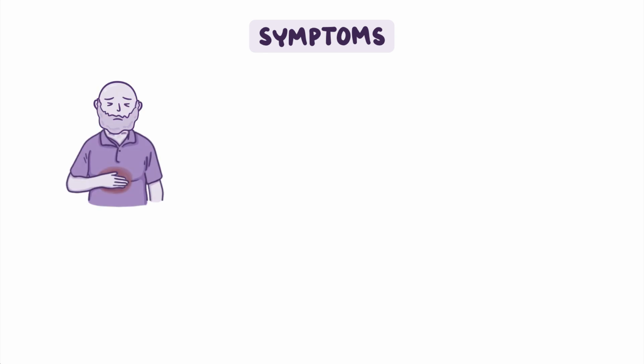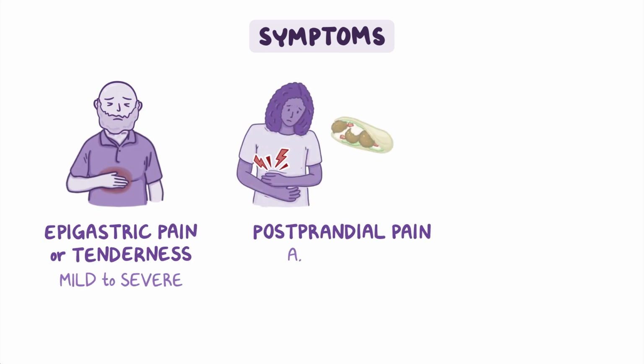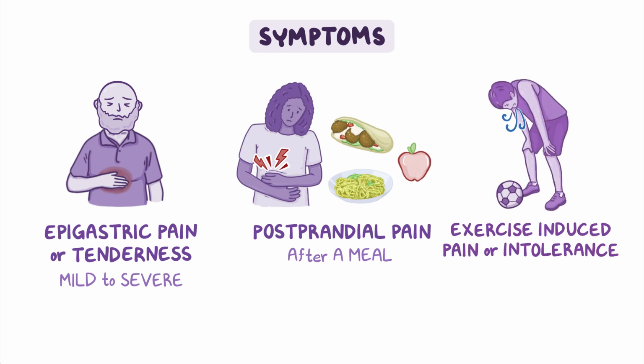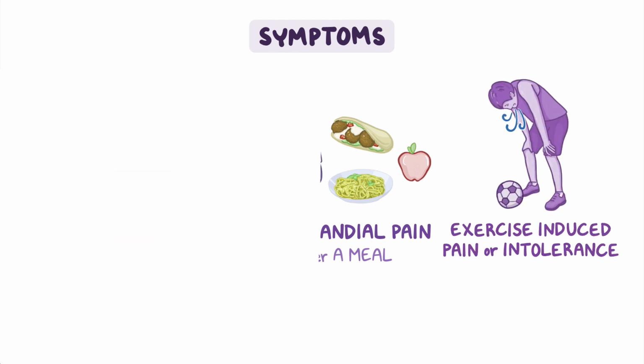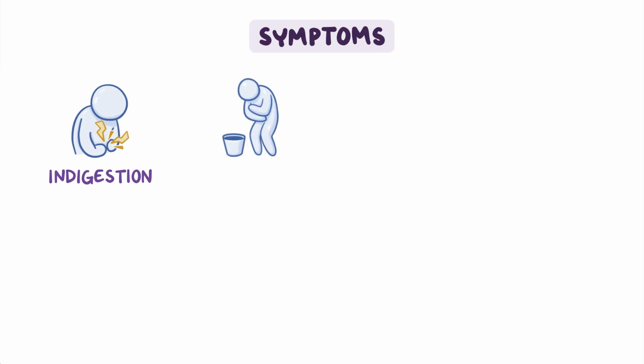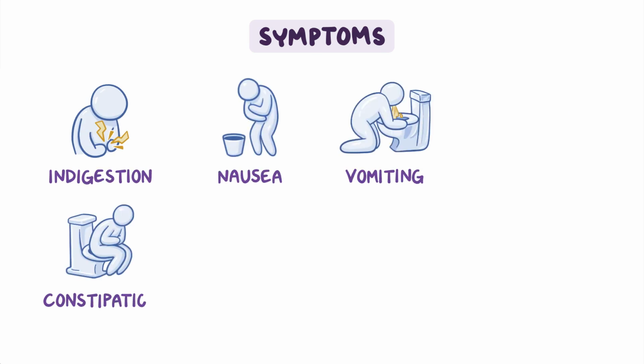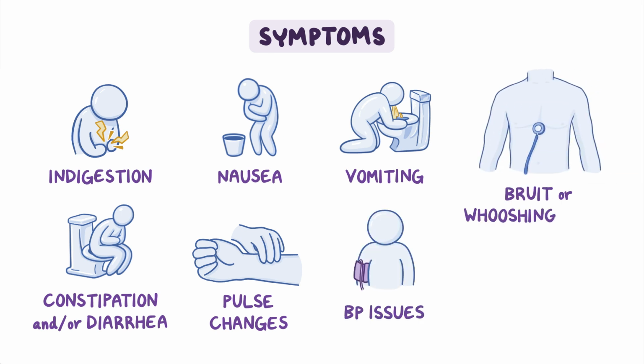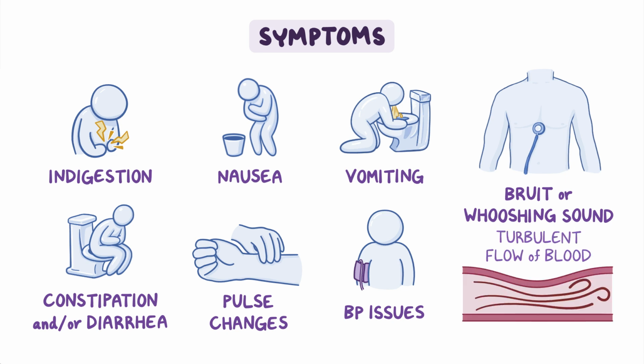Those diagnosed with MALS and who develop symptoms complain of mild to severe epigastric pain or tenderness, postprandial pain after a meal, and/or exercise-induced pain or exercise intolerance. Symptoms may include indigestion, nausea, vomiting, constipation, and/or diarrhea, pulse changes, and blood pressure issues. In addition, a bruit or whooshing sound may be heard with a stethoscope over the epigastric area, which is caused by the turbulent flow of blood through a narrowed blood vessel.